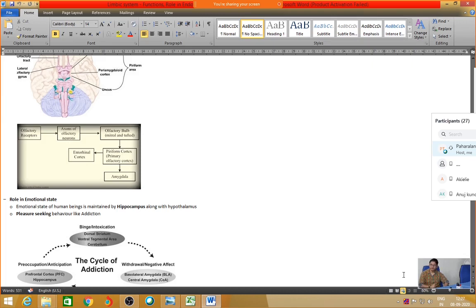Okay, anticipation. Next, this anticipatory feeling is forwarded to an important part, the ventral tegmental area of the cerebrum. Okay, cerebellum. So this ventral tegmental area gives some kind of reinforcement. It may be a positive effect or a negative effect. If you are going through some kind of detachment, or not getting that kind of pleasure by actually getting into that event, then you will not feel good about it.